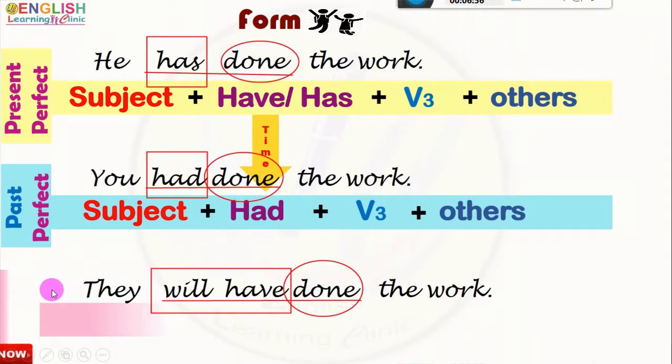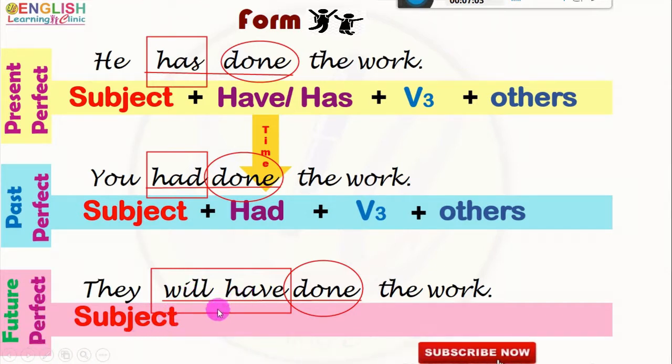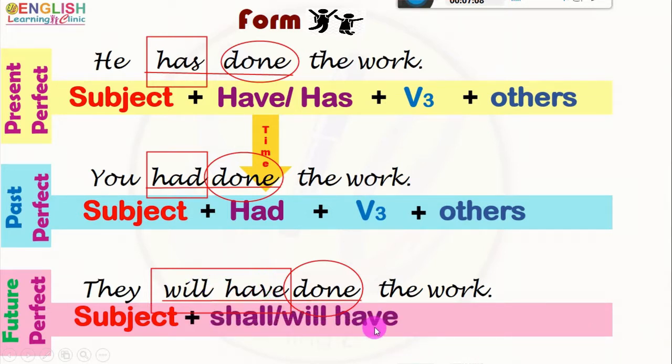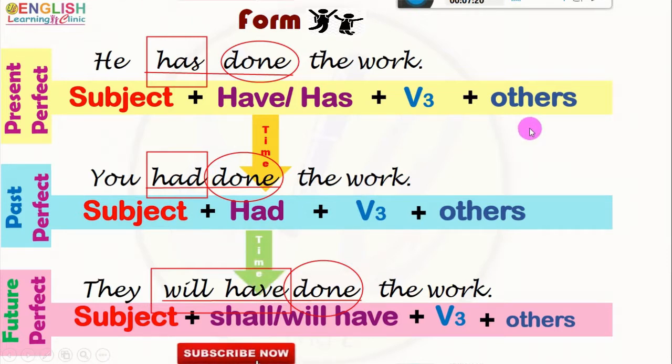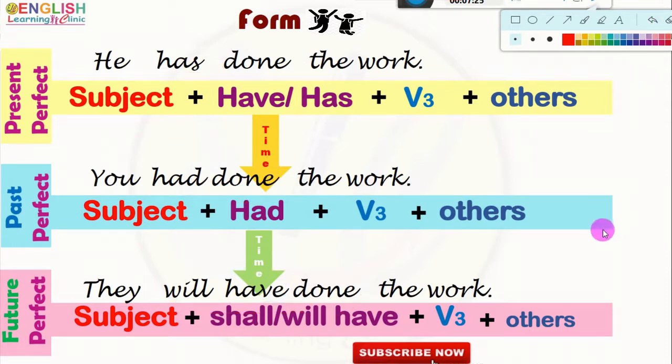For future perfect tense, the structure of the assertive affirmative sentence is subject. Next, the future form of the verb have, that is the shall or will have. Next, the third form of the main verb, and next, others. Here also the status is constant and the time is variable, that is the time is changeable. Now, we will construct sentences with the help of this structure.